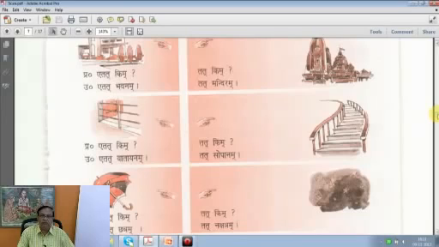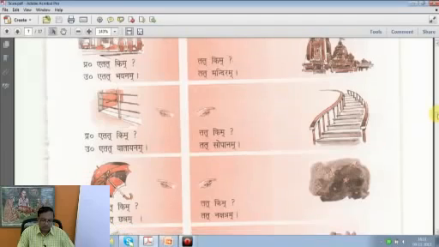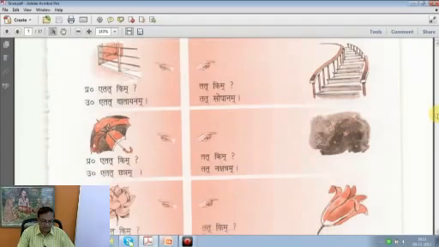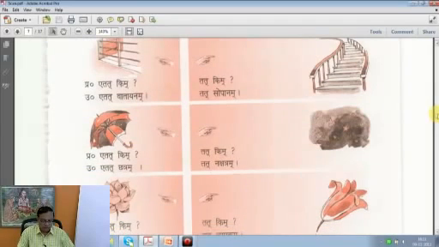Etat vatayanam, this is a window. Tat kim, what is that? Tat sopanam, that's a staircase. It's a kind of repetition here, what we did earlier. Etat kim, what is this? Etat chhatram, this is an umbrella.